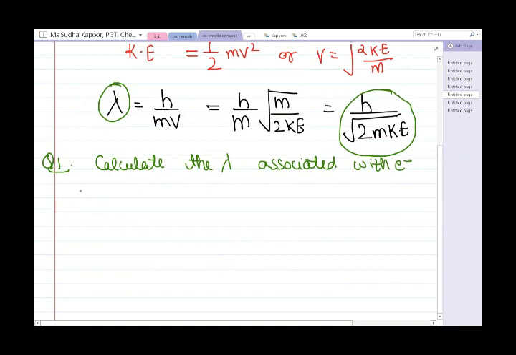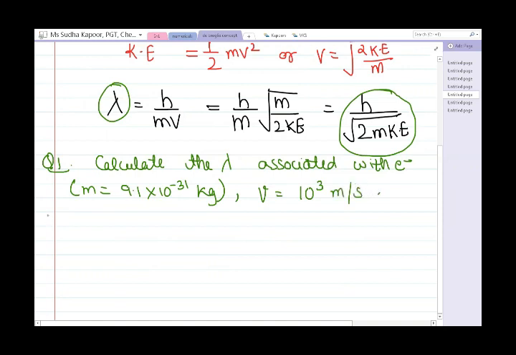The mass of the electron should be remembered by every student: 9.1 into 10 to the power minus 31 kg. The electron is moving with a velocity of 10 to the power 3 meter per second.